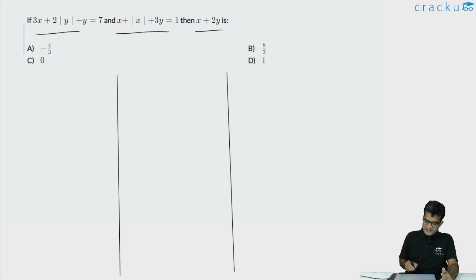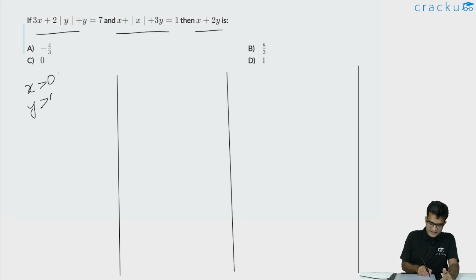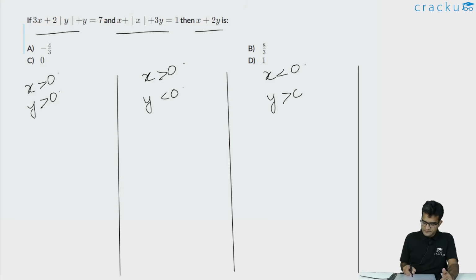The 4 cases involve the sign of x and y. In the first case, let us assume that x is greater than 0 and y is greater than 0. In the second case, x is greater than 0 and y is less than 0. In the third case, x is less than 0 and y is greater than 0. And in the last case, x is less than 0 and y is less than 0.